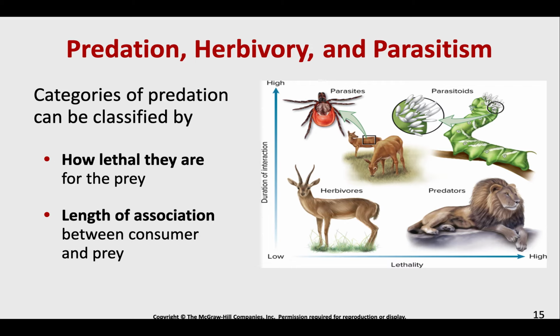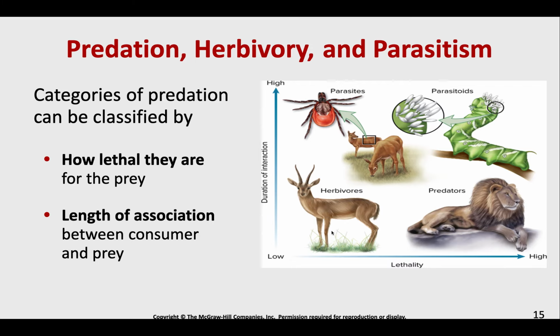and talk about predation, herbivory, and parasitism. All right. So if we look at these three categories of, I would say competition, we can look at how lethal they are and the length of association. So if we look at this lion predating on hyenas, that's pretty lethal. That hyena is going to be killed, and it typically does not take that lion very long to kill that hyena. So very lethal, does not need to interact with the hyenas for very long.